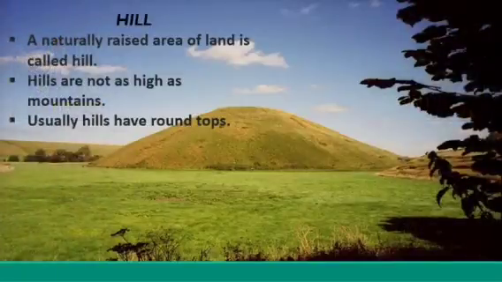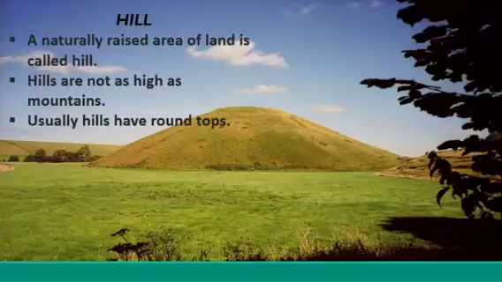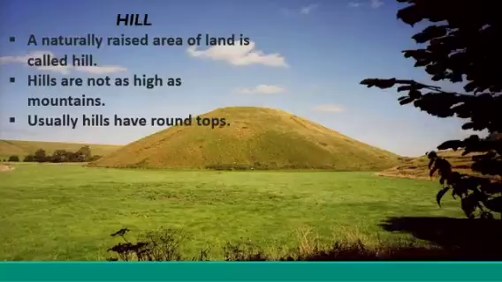Hill. A naturally raised area of land is called hill. I'll repeat. A naturally raised area of land is called hill. Hills are not as high as mountains. Usually, hills have round tops. Mountains have peaks, but hills have tops. The tip of the hill is called a top. Examples of hills are Nandi Hills, Chamundi Hills, Biligiri Hills, Tirumala Hills, etc.